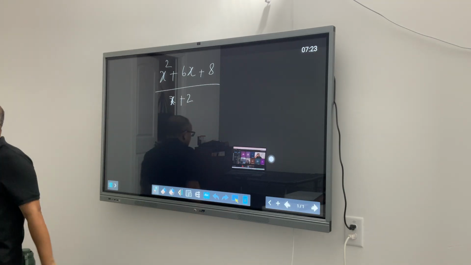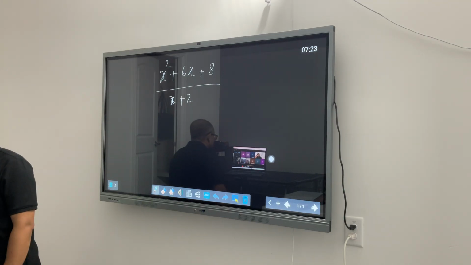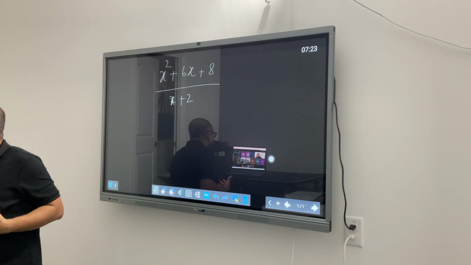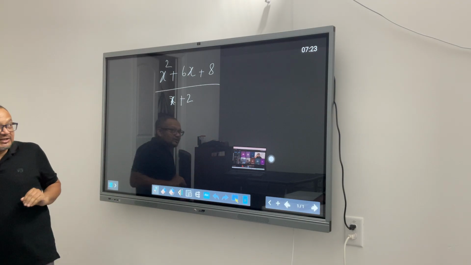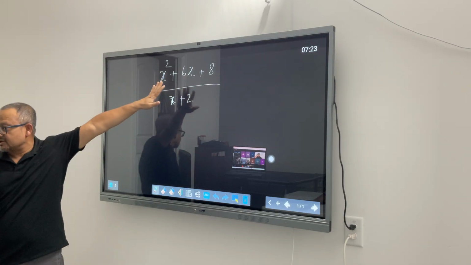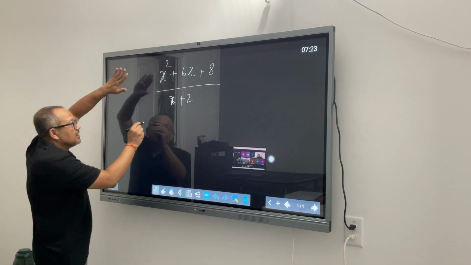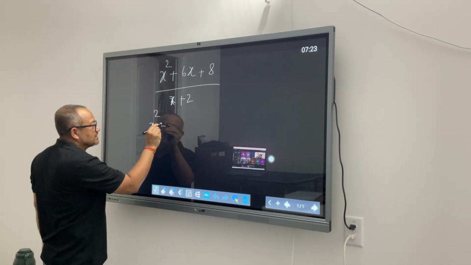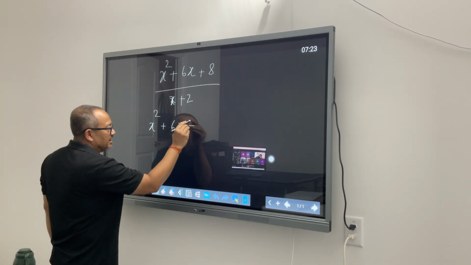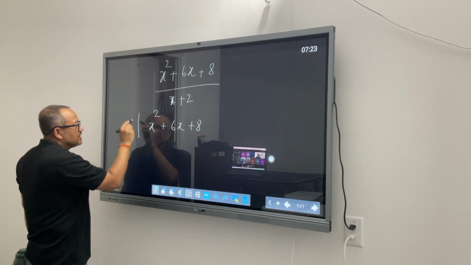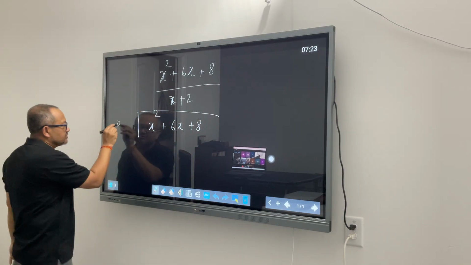Since you guys already know about this one, you did not disappoint me. You made me happy, my job has become easier, lighter. So this is what you would have done. You took x squared plus 6x plus 8, and divided it by x plus 2.